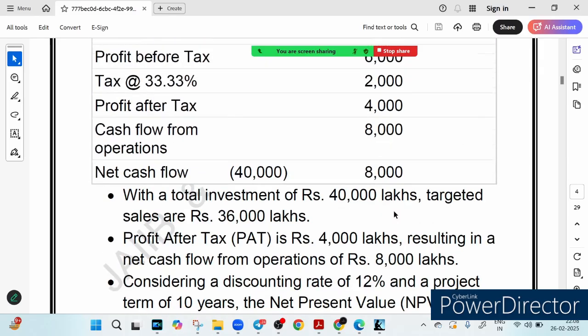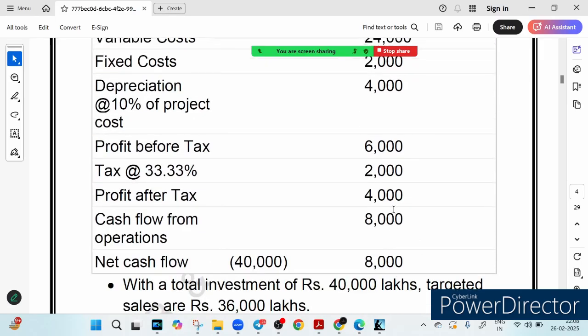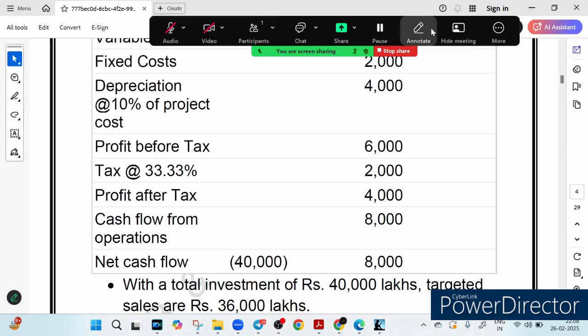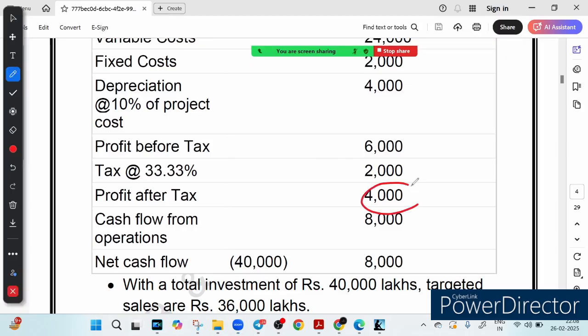So how did net cash flow become 8000? Why did it become 8000? Because we have added the depreciation. I told you earlier, right? After calculating the PAT, which is our cash, you also have to add the depreciation. Depreciation was how much? 4000. So this becomes 8000. So now it is clear why cash flow from operation is 8000, right? I hope this makes sense to you.